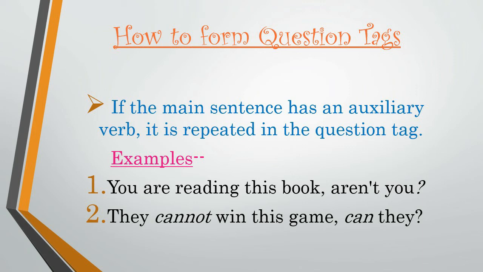They cannot win this game, can they? So here cannot, although it is negative, is also an auxiliary verb. So I have repeated it again in the question tag. Can they? So if our main sentence has an auxiliary verb, it is repeated in the question tag.